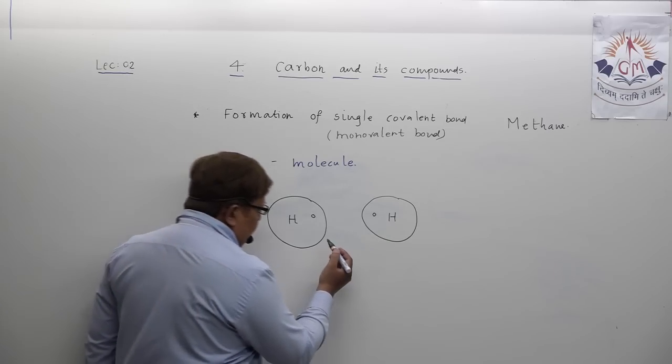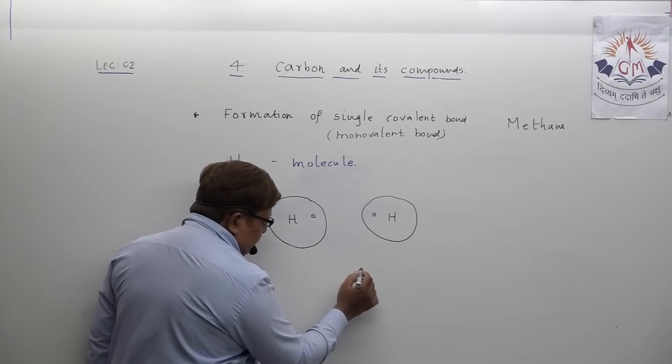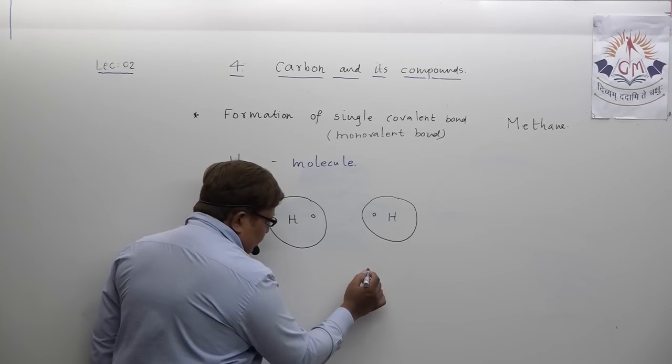So what actually happens is that the two hydrogen atoms share their electrons.